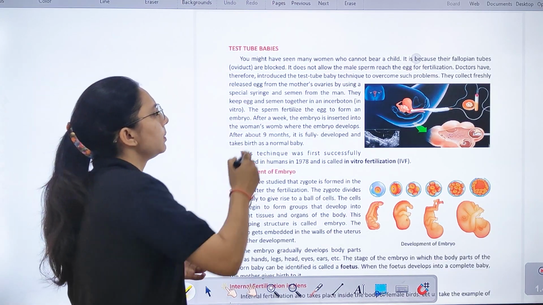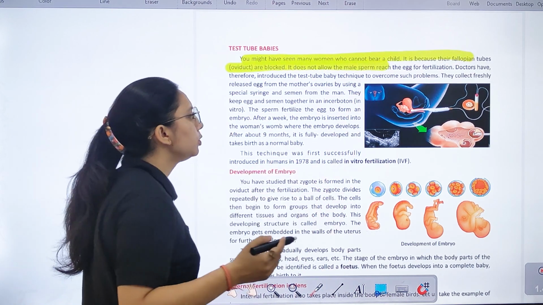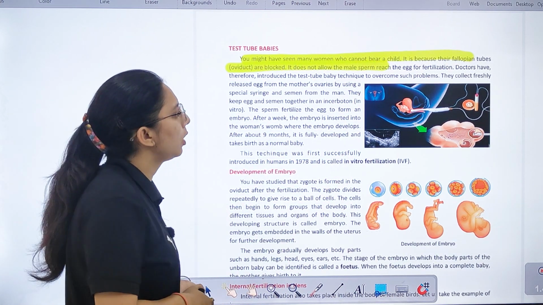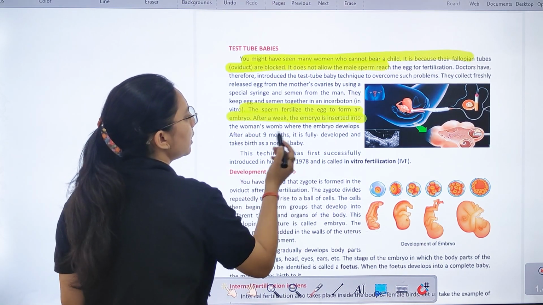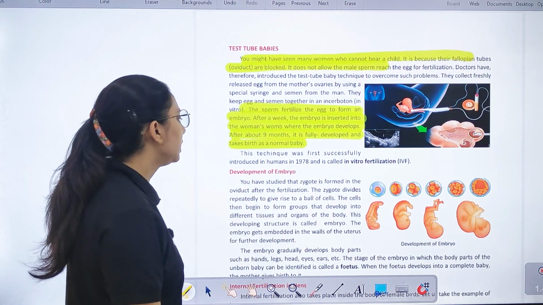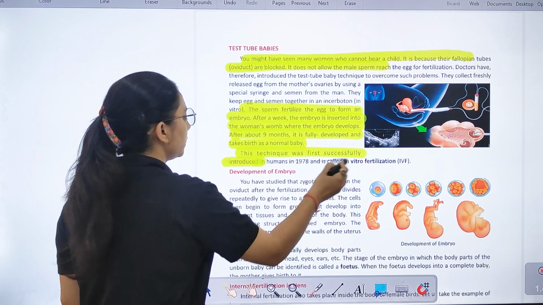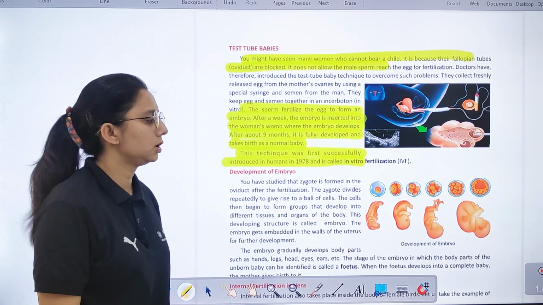Then we have test tube babies. You might have seen women who cannot bear a child. उनका जो fallopian tube होता है वो blocked होता है. तो हम नई techniques का use कर रहे हैं. That is your what? Test tube baby technique. The sperm fertilizes the egg to form an embryo. The woman's womb is where the embryo develops. After 9 months, it is fully developed and takes birth. This technique was successful in humans in 1978 with in vitro fertilization.